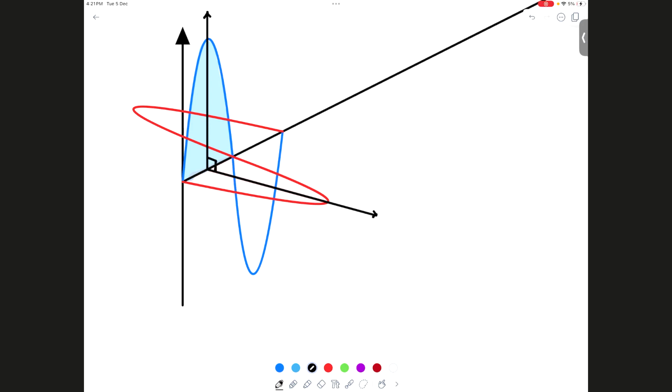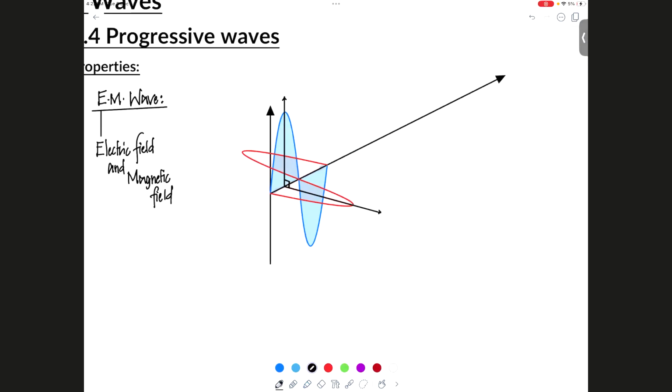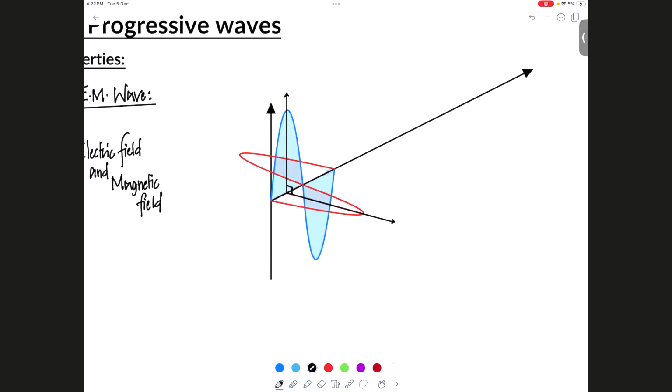So this is what the planes look like. So in an electromagnetic wave, you have a vertical plane that goes up and down. You have a horizontal plane that goes left and right. Okay, so the horizontal plane, as you can see here, is going like that, the red one, and the vertical plane is going up and down. And turns out the interaction of these two planes is what results in your wave. So why are these two planes resulting in my wave? So this is my electric field and this is my magnetic field. We'll go back to all of those a little bit.